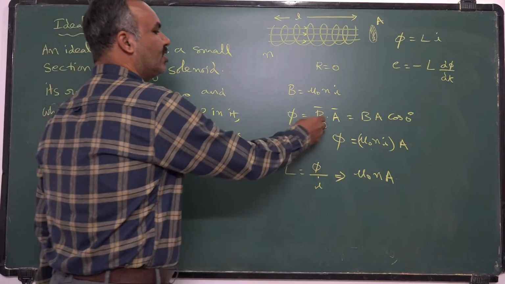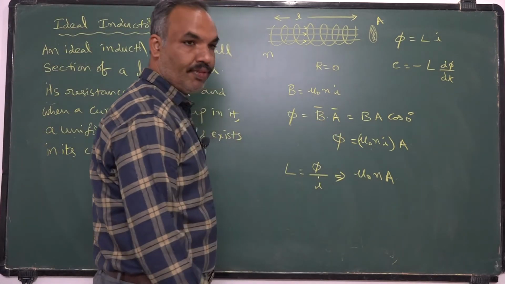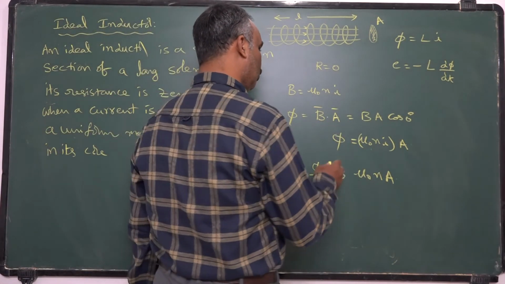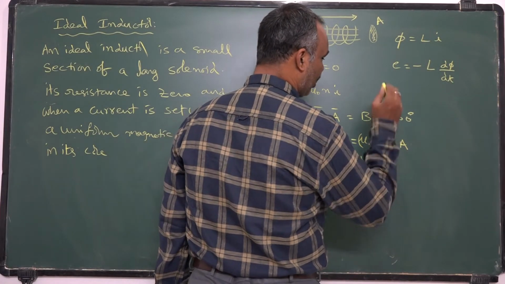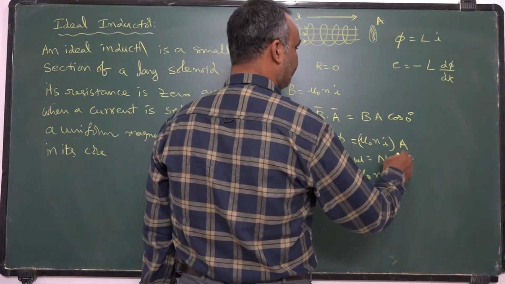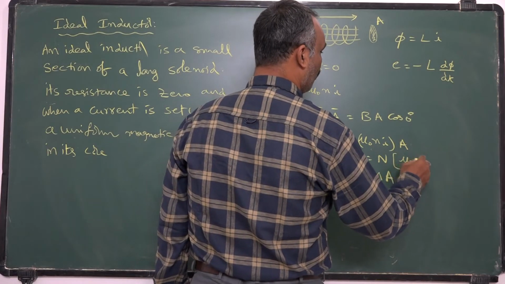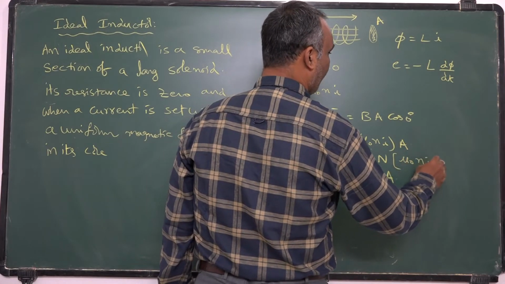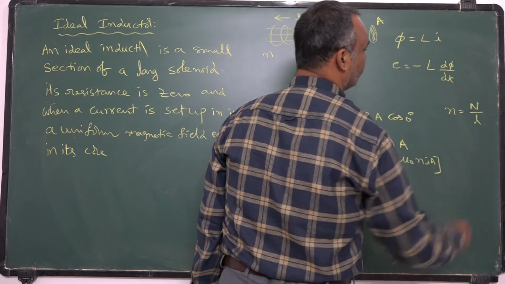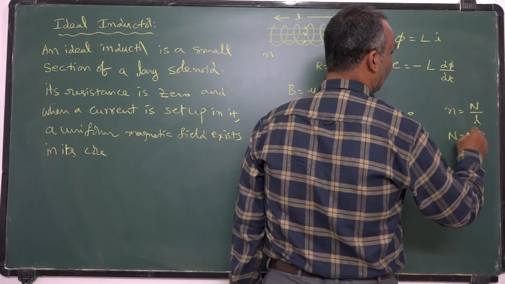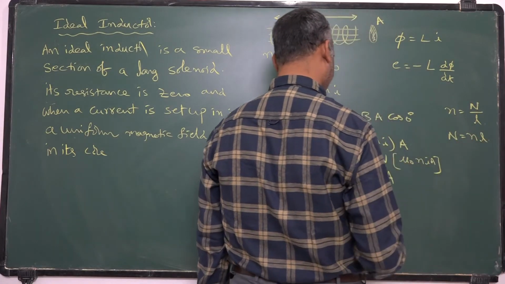Here this is the flux linked with a single turn. If I consider the total flux linked, totally there are capital N turns, then N into mu naught n i A. Small n is the number of turns per unit length, so you can replace capital N with small n into l.